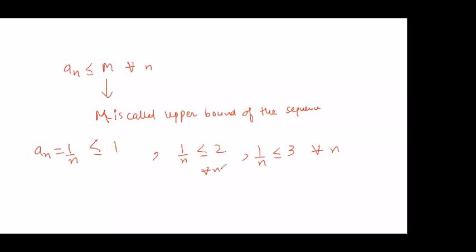I'm writing these expressions for all n. 1 by n is also less than or equal to 25, or whatever you write, 2.5. You can give me any number which is greater than 1, and it will satisfy, which is very easy to understand.